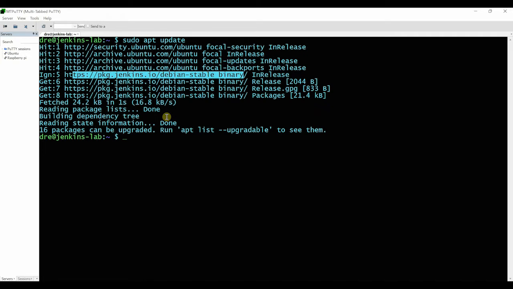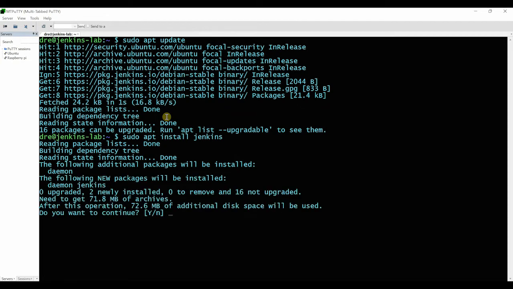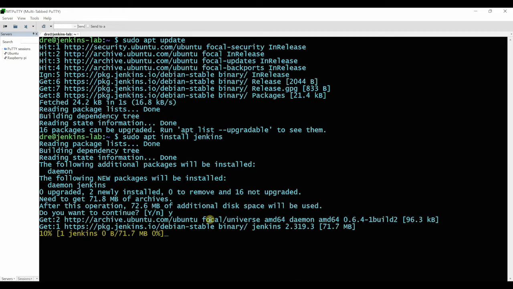And then this is the easier part. It's just sudo apt install Jenkins. It's 72 megabytes. Yes. So that hopefully shouldn't take too long. The other one was 700 megabytes.